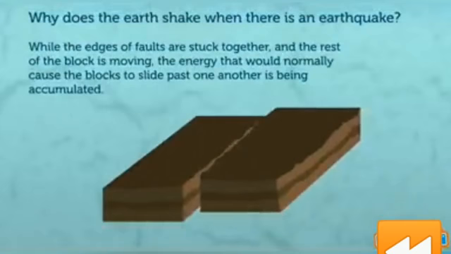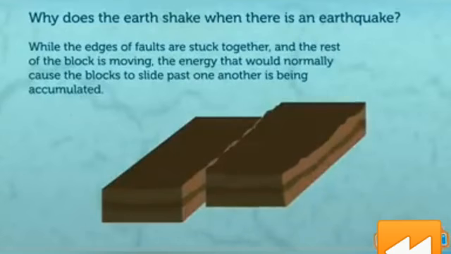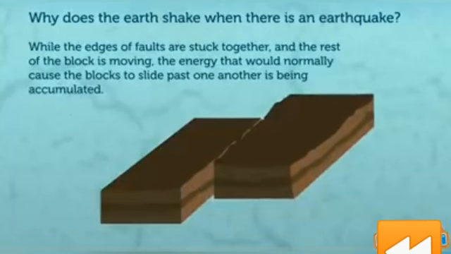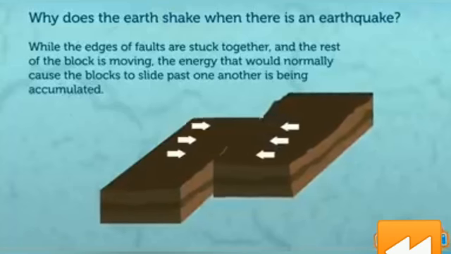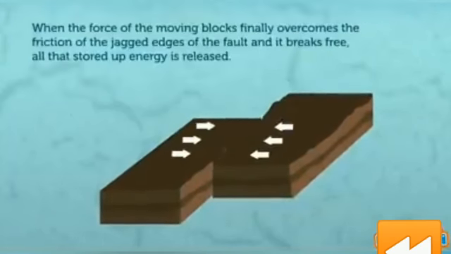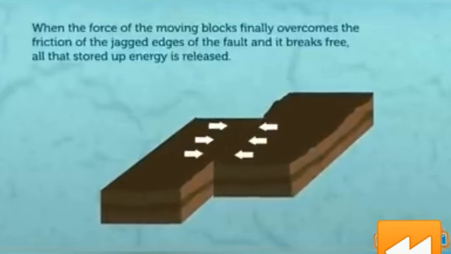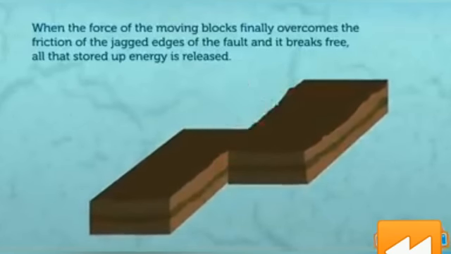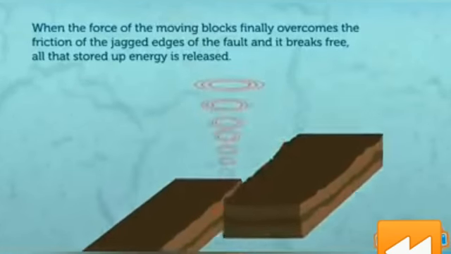Why does the earth shake when there is an earthquake? While the edges of the faults are stuck together and the rest of the block is moving, the energy that would normally cause the blocks to slide past one another is being accumulated. When the force of the moving blocks finally overcomes the friction of the jagged edges of the fault, it breaks free and all that stored up energy is released.